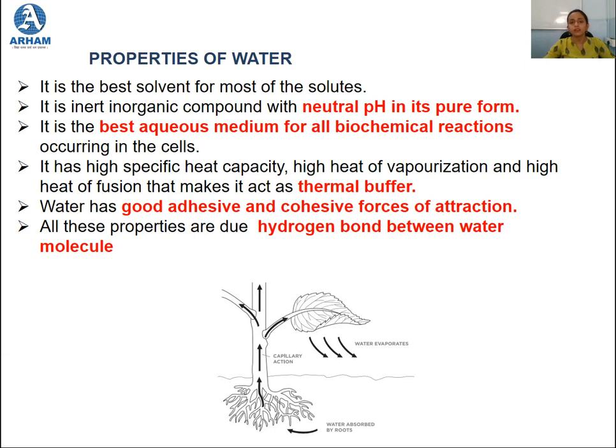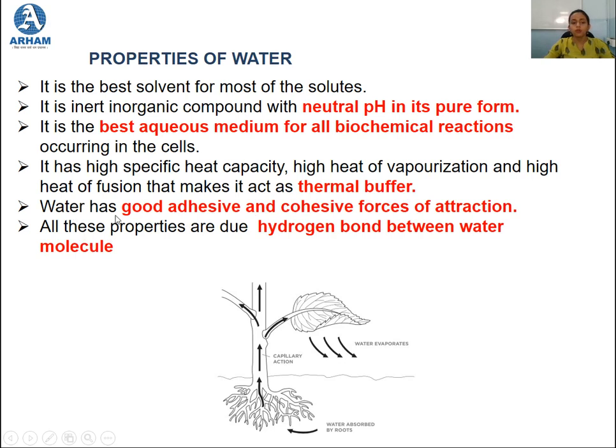Because water can resist the change in temperature better than any other liquid medium, and it absorbs the heat before there is a noticeable rise in temperature. Because it absorbs the heat, it acts as a thermal buffer or temperature buffer against a sudden rise in temperature. That is how it is considered to be a thermal buffer.